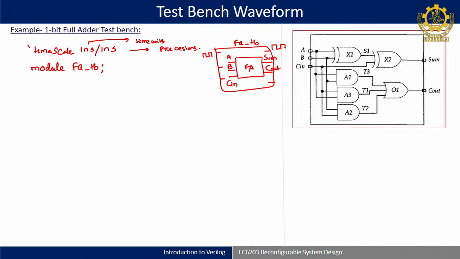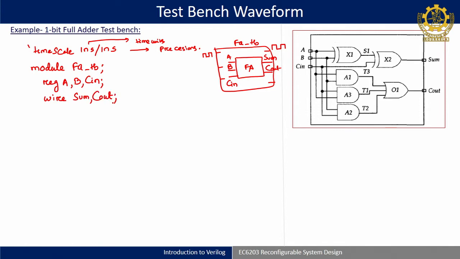As per the truth table of the full adder, it should be verified. If your design is a correct full adder, then whatever input you give, you should get the output as per the truth table. Next, we have to define these signals. The first signal I am defining is reg A, B, Cin. Next is wire sum, Cout.